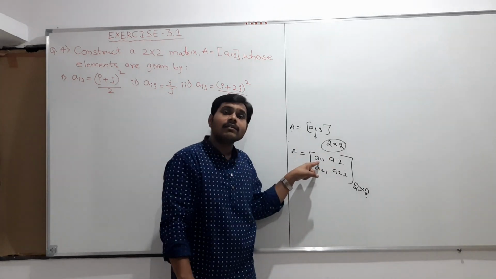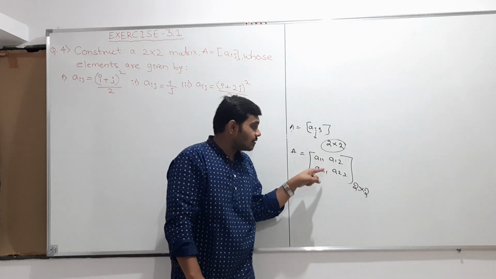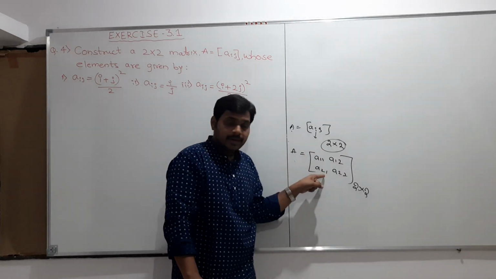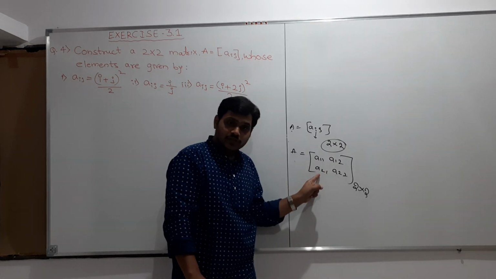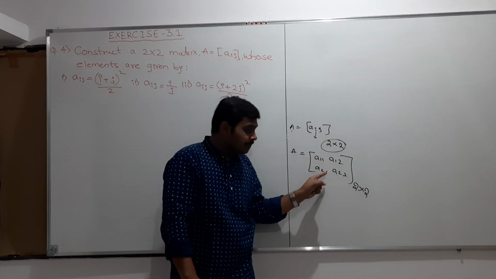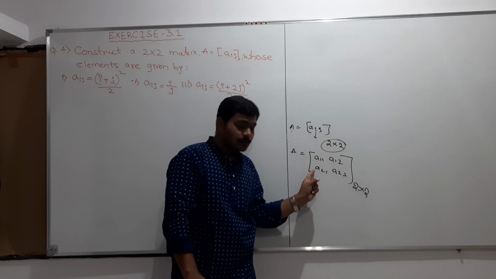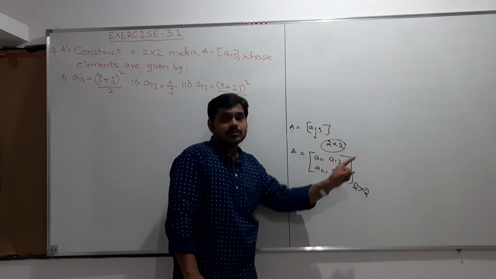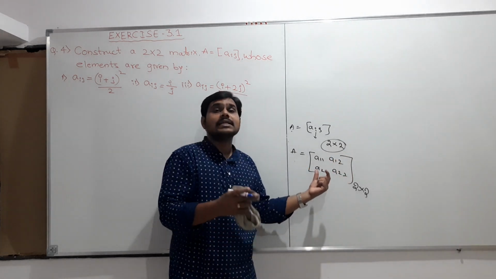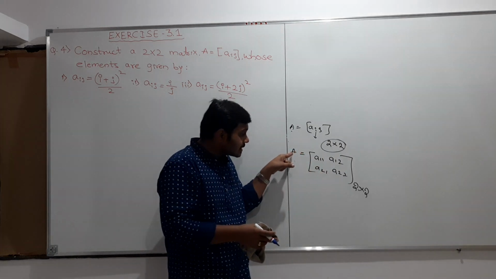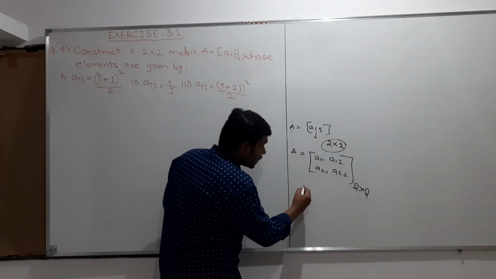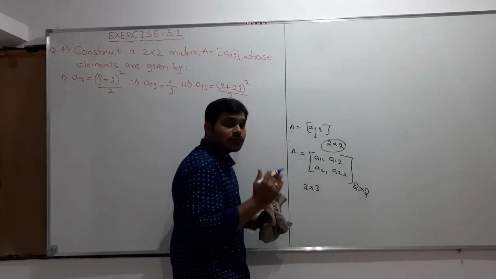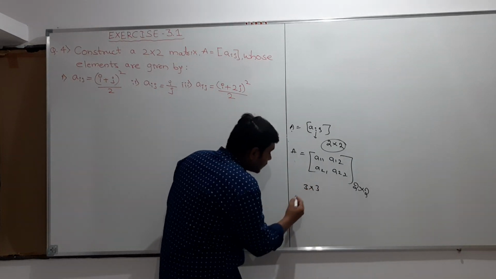A11 means the first row first column element, A12 the first row second column element, A21 the second row first column element, and A22 means the second row second column. Like this we generally write if a matrix is of the order 2 cross 2. Now if I want to write the matrix of the order 3 cross 3, what will the 3 cross 3 matrix be?